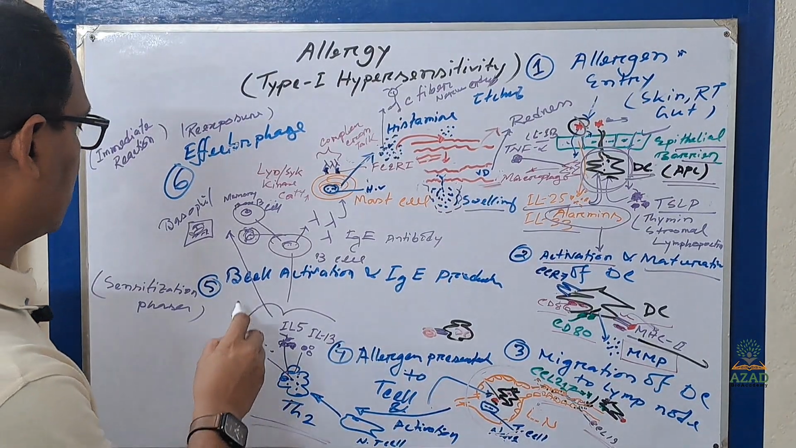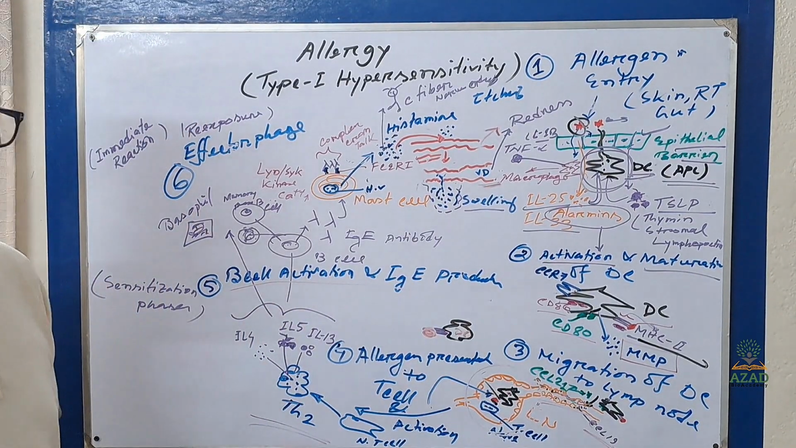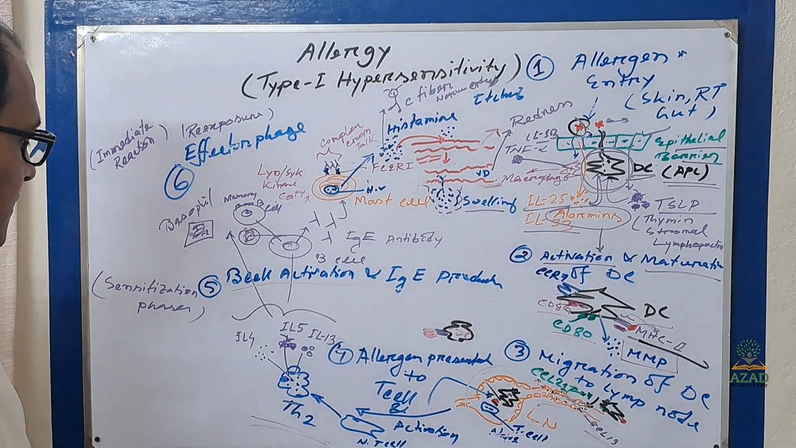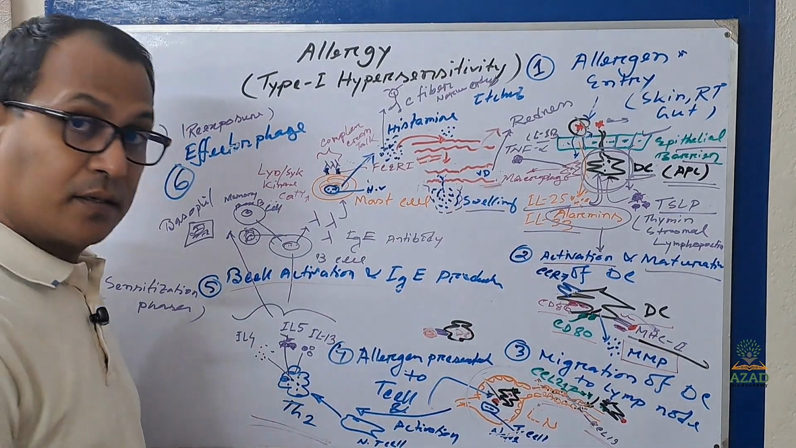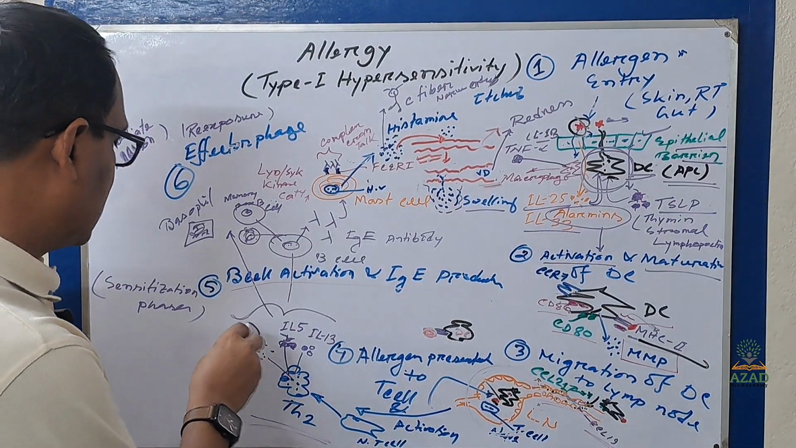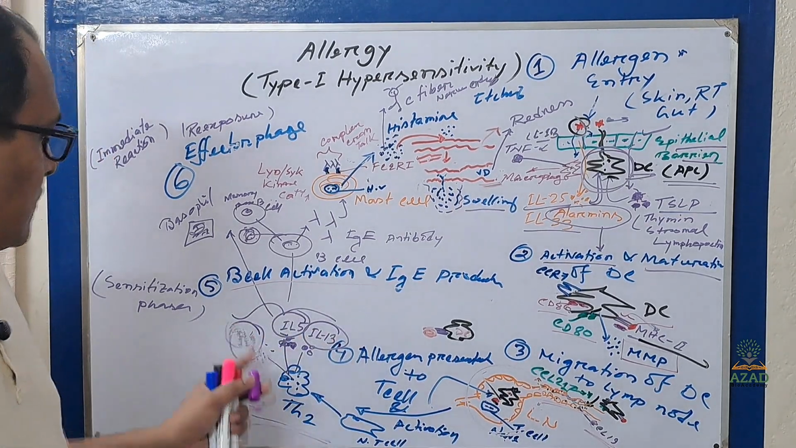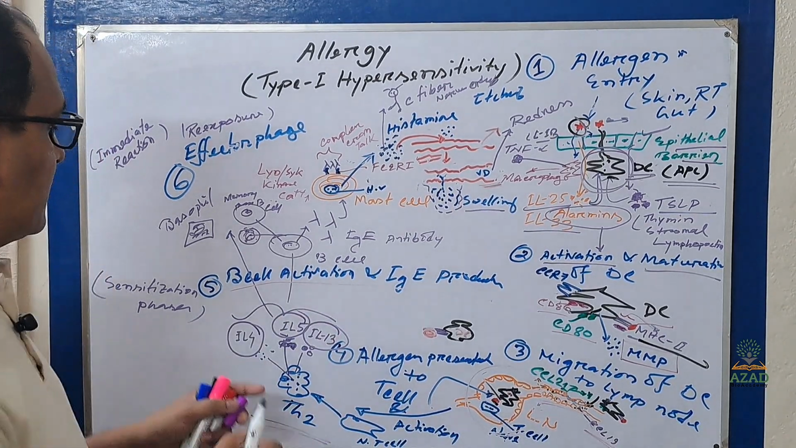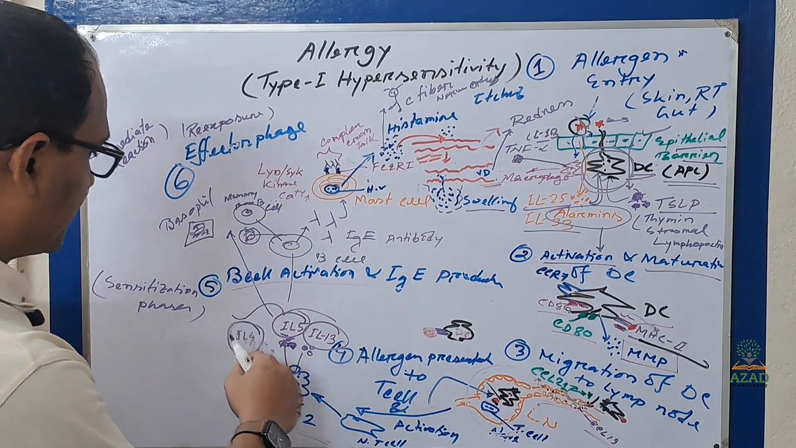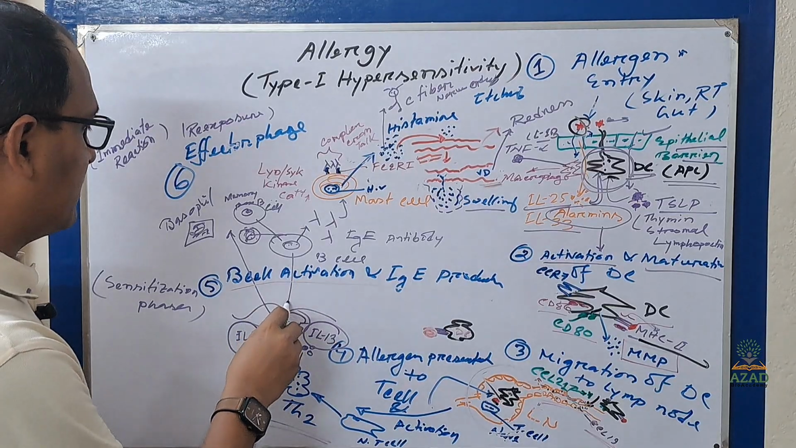And now you can go for the B cell activation and antibody production, that is IgE production. So what does it mean? The helper T cell will produce interleukin 4, interleukin 5, interleukin 13. 4, 5, and 13 are specifically connected to the allergic issues. So that interleukin will activate the B cell.